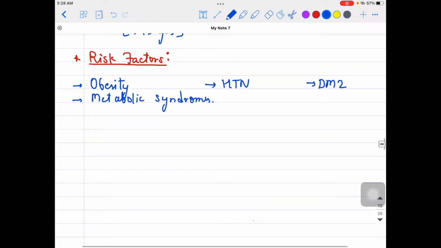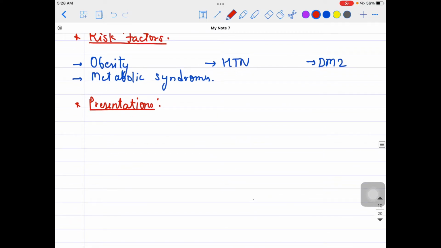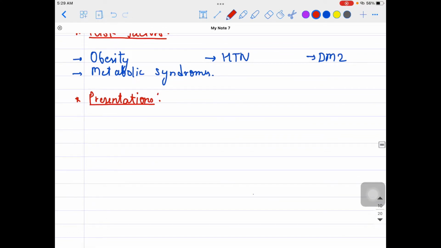Now, how will these patients be presenting to you, right? What could be the signs and symptoms over here? Let me tell you, we are not relying very much on the investigations as such. As far as BPH is concerned, we rely more on our clinical diagnosis, on the clinical features of the patient. We don't rely much on the investigations part. So the presentation will be very simple over here.